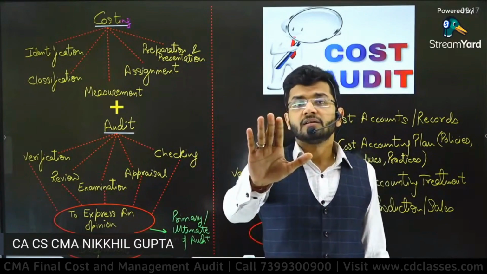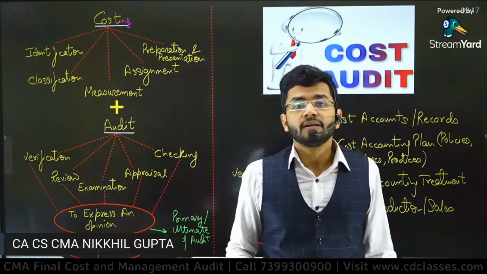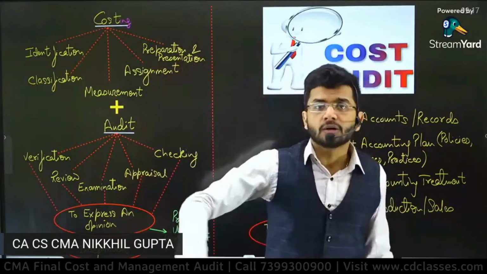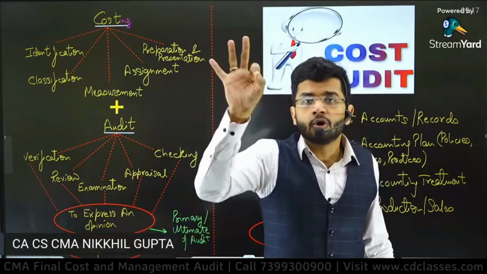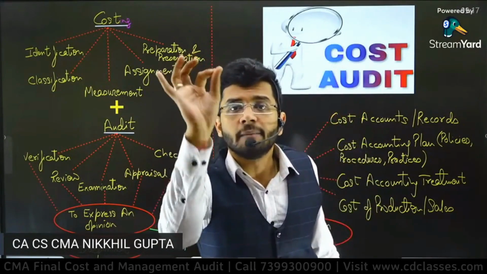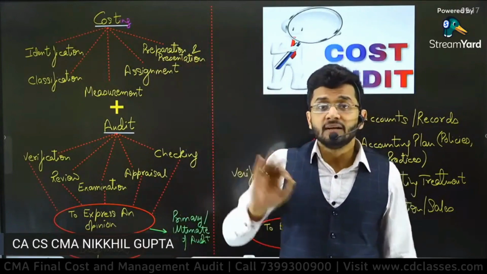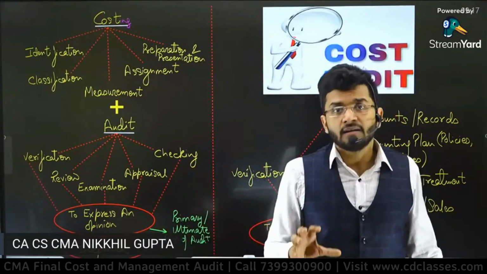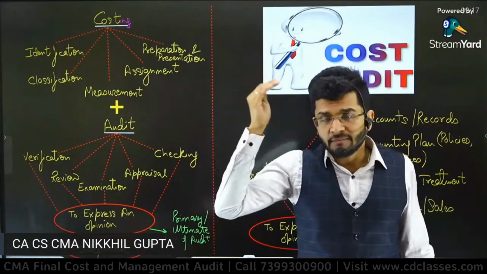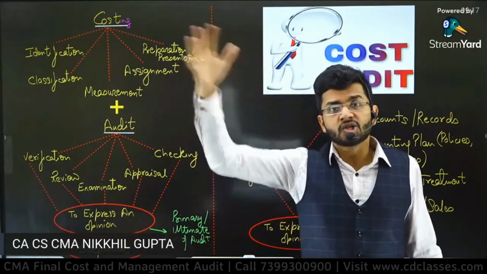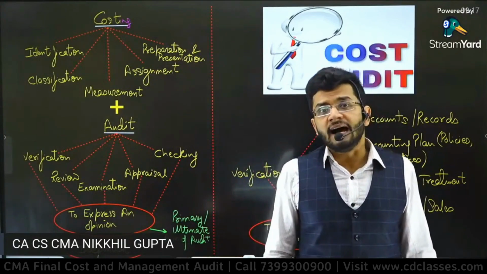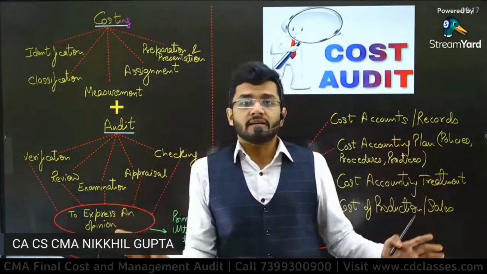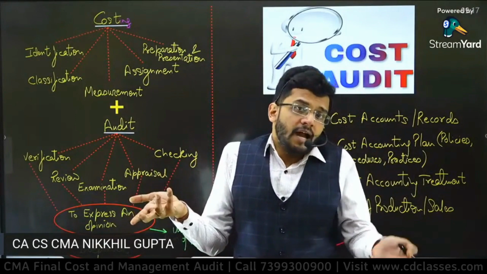Guys, let me tell you one thing. Whatever I spoke in the last 3 to 4 minutes is utter rubbish. It is absolutely incorrect. Mostly students are being fed by their seniors or other teachers that cost audit is a theoretical subject and you just need to mug it up and it will be done.